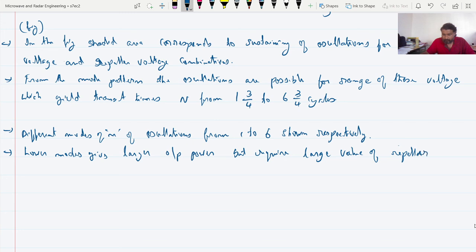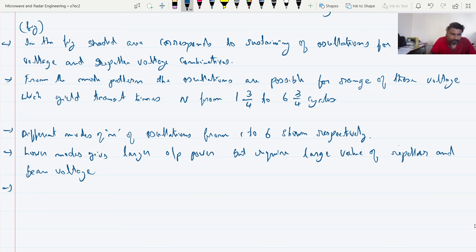That is, at n equal to 0 or n equal to 1, the output power will be more. But once the output power increases, we have to apply larger values of Doppler and beam voltage. So normally in practice, we prefer the mode in between 2 and 3.